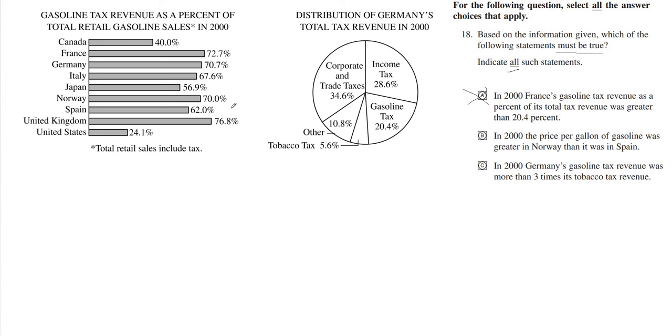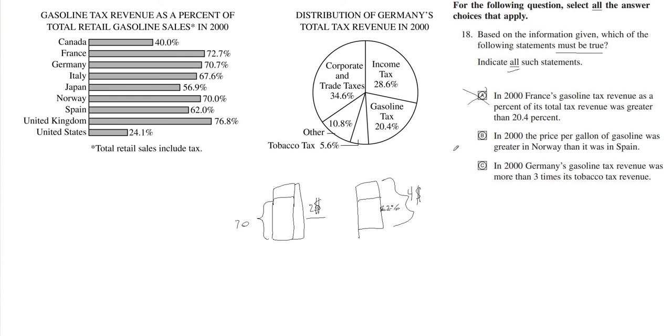So for instance, Norway could be 70% of the total 100, right? So this could be the tax, it's 70%, but the cost for 1 gallon could be $2 or something like that. Obviously, this is in Norway, so it won't be in US dollars. And then for Spain, it could be something like 62%, but it could be 62% of something that in total costs $4, right?